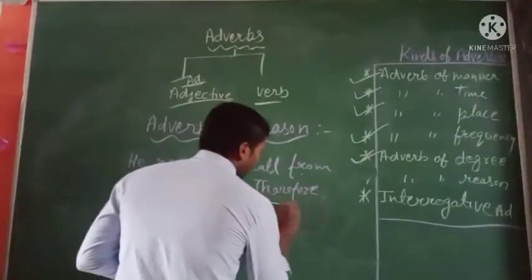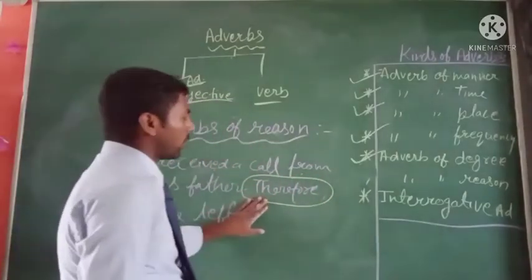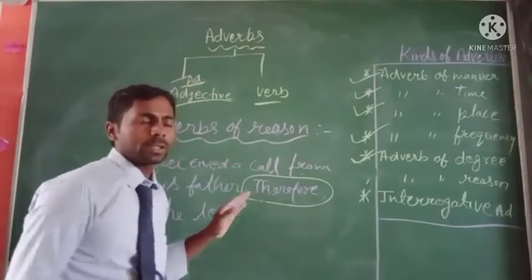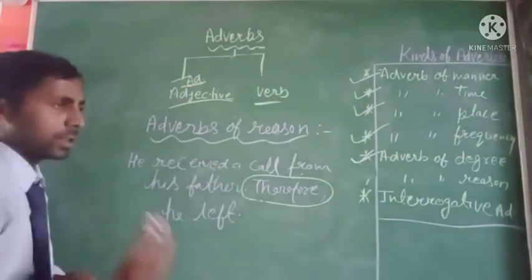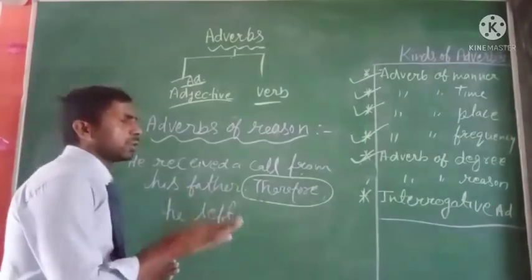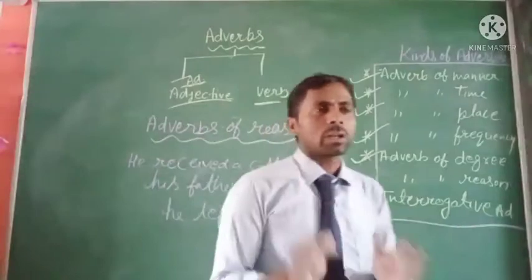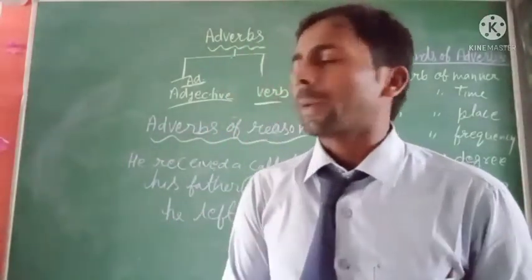And how can we reply using the reason? Here the word "therefore" is the word that expresses the reason's reply, and it is used between the reason and the reply.